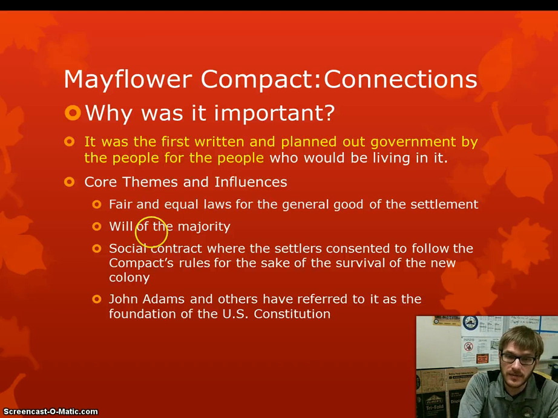And here were some of the main ideas from it. They said that there should be fair and equal laws that help the whole community. It should be the will of the majority, meaning when we vote, whoever gets the most votes, that's the decision. There was a contract basically saying that if you join our community, you have to follow these rules. This will help protect you, but you have to obey the rules. And John Adams, our second president, said that it was the foundation of the U.S. Constitution. If we hadn't had this inspiration of, hey, we get to make our own rules, our own government, we never would have created the U.S. Constitution.